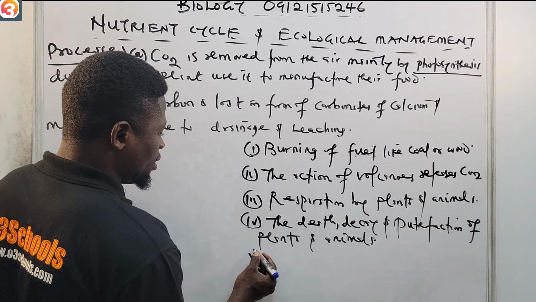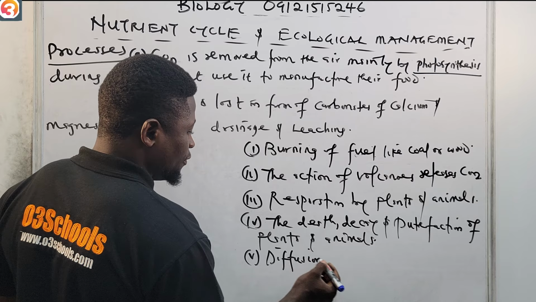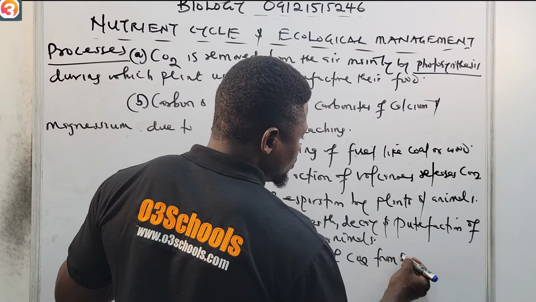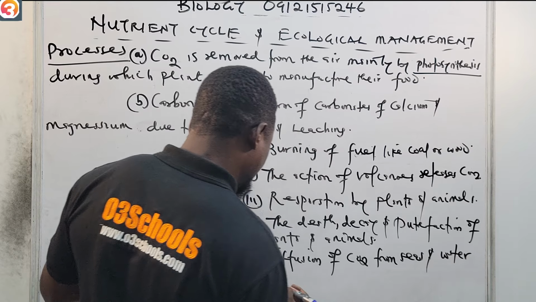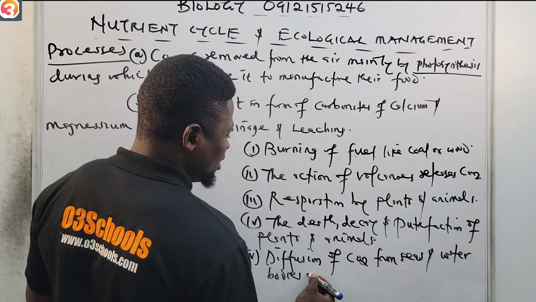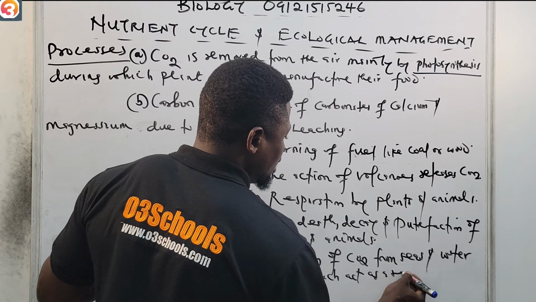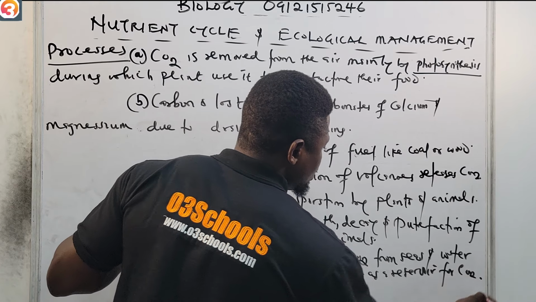So number five, diffusion of CO2 from seas and water bodies, which act as a reservoir for CO2.